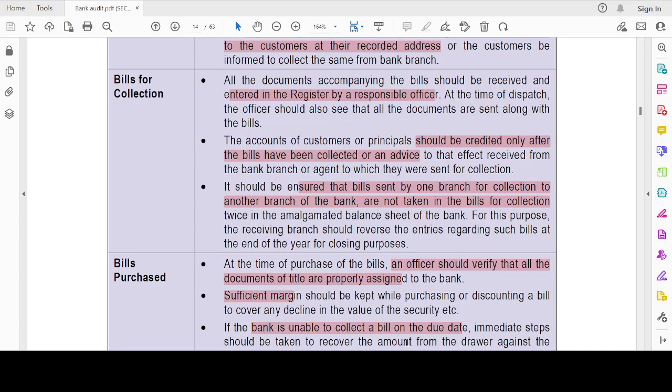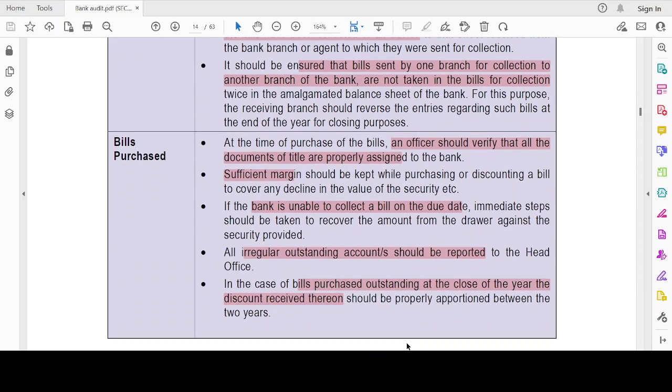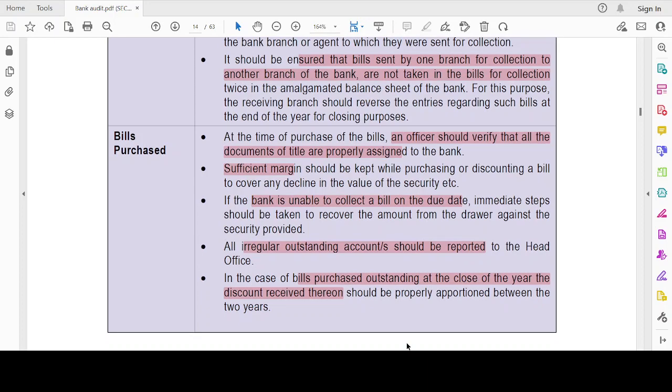See, I have received bills for collection from the customer. I have sent it to the nearby branch. If both of them account it as bills for collection and I consider it the same, it is a double entry. Dual recognition, right? That's why I have to be careful while consolidating. For bills purchased, an officer should verify that title is with the bank and sufficient margin is there. If I'm unable to collect the bill on the due date, immediate steps should be taken for recovery. Irregular outstanding should be reported. Bills purchased outstanding at the close of the year should be allocated between two years.